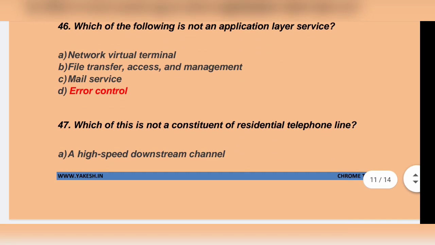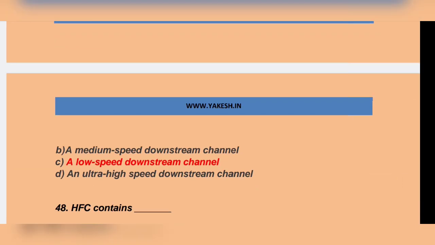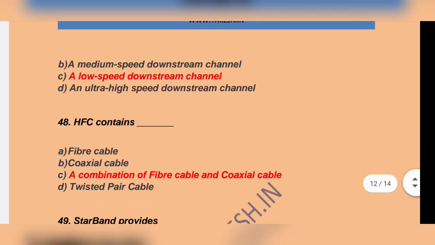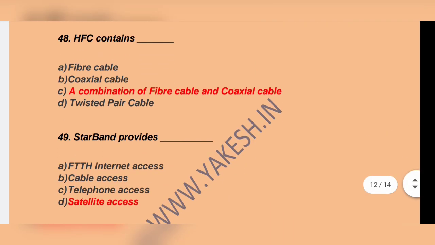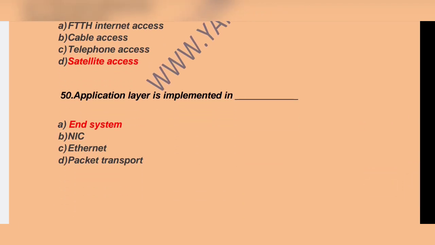Next question. Which of this is not a constituent of residential telephone line? Option C. A low speed downstream channel is the correct answer. Next question. HFC contains dash. A combination of fiber cable and coaxial cable. Option C is the correct answer. Next question. Starband provides dash. Option D. Satellite access is the correct answer. Next question. Application layer is implemented in dash. End system. Option A is the correct answer.